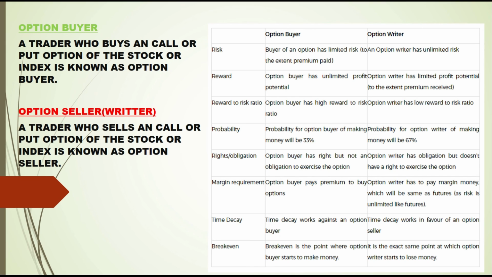Okay, this was a quick brief introduction to options. In the next video we will understand what open interest is.